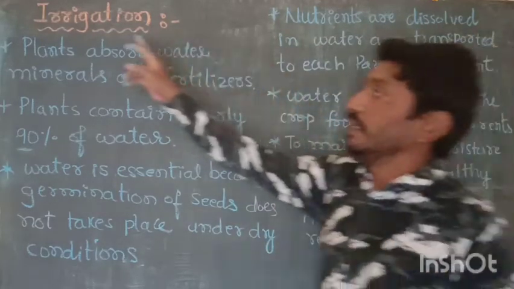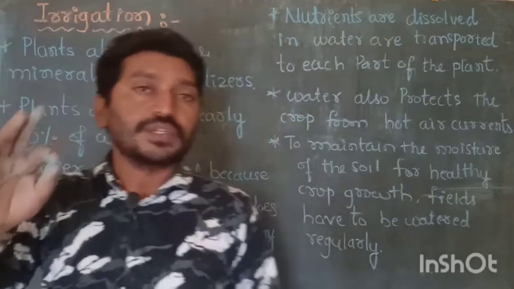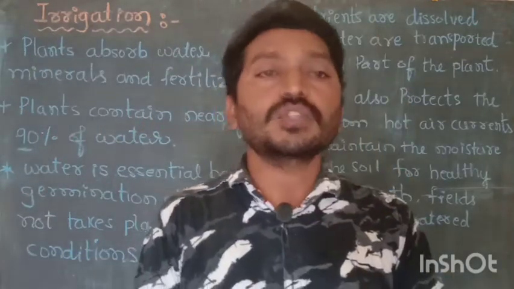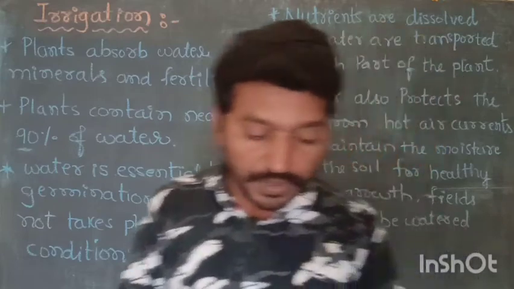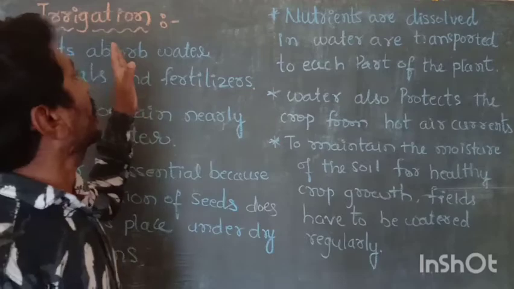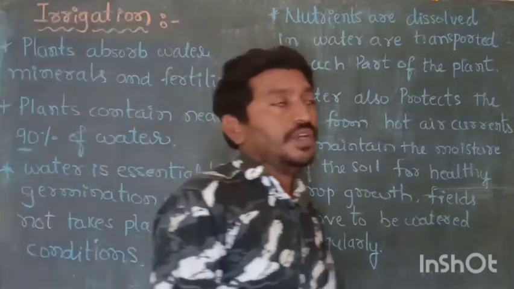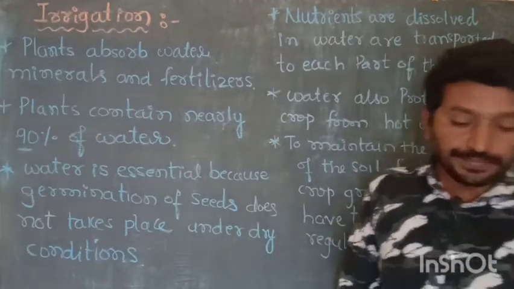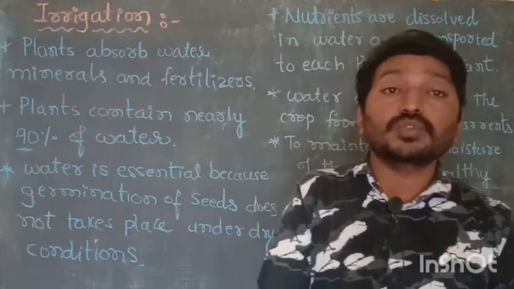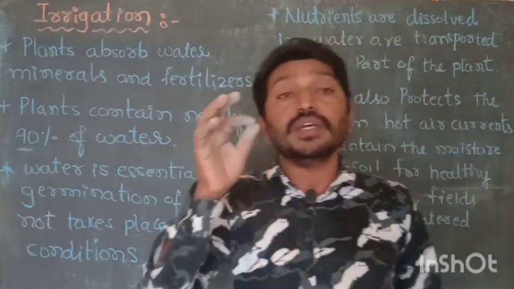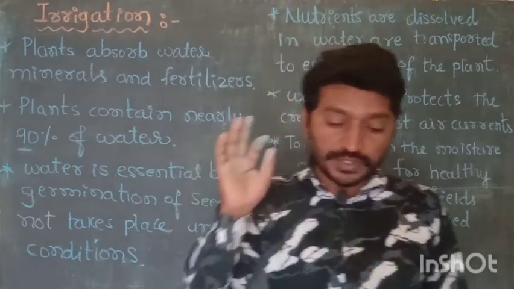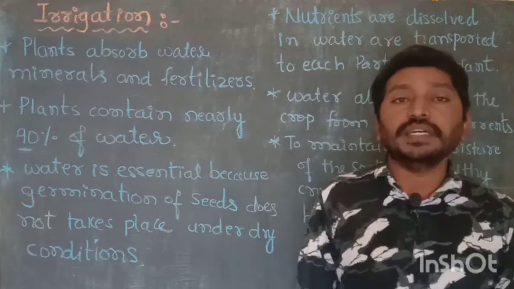And what is irrigation now? This is the process of supplying water to the crop at regular intervals. Once I repeat, my dear students, the process of supplying water to the crops at regular intervals of time is called the irrigation method.